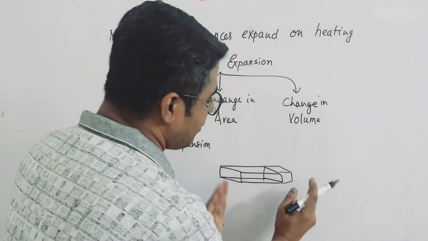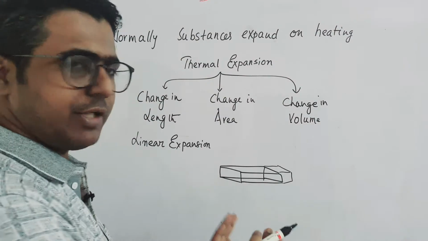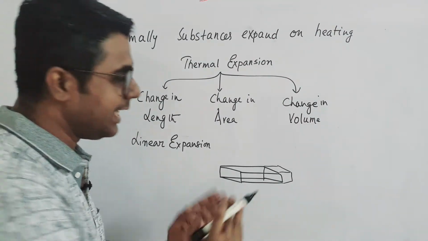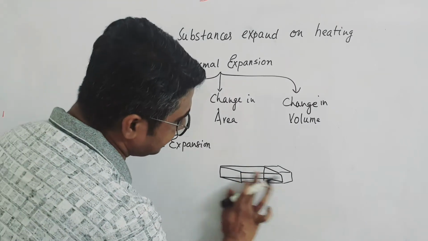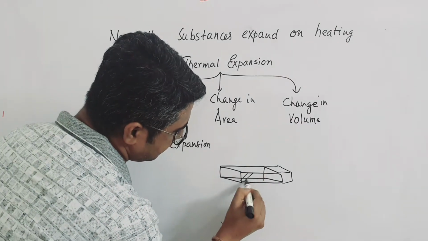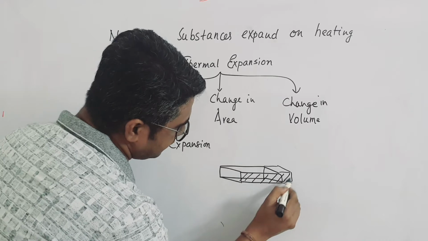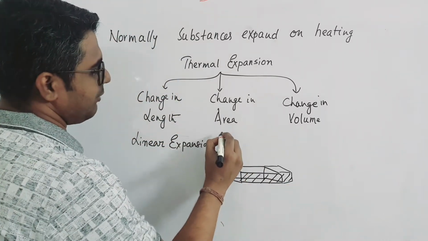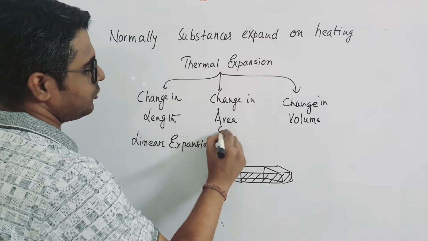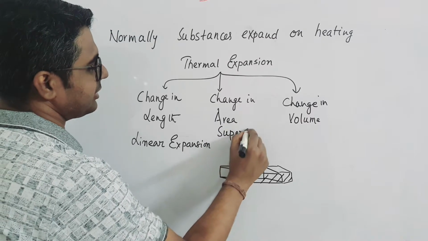So this amount of length change, this phenomena is called linear expansion. The length का जितना change हुआ उसको हम linear expansion बोलेंगे. अभी देखो length का change हुआ तो area का भी तो change हुआ है ना. So ये जो area का change है इसको हम लोग क्या बोलेंगे? हम इसको बोलेंगे सुपरफिशियल एक्सपेंशन.